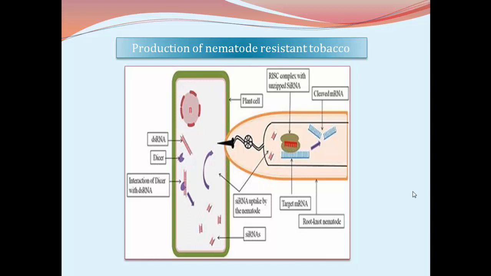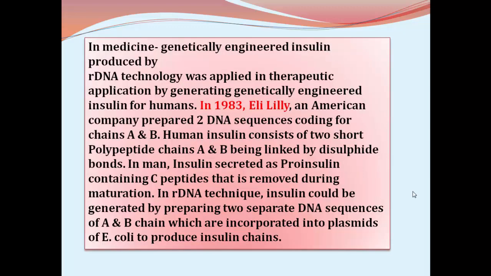The mRNA is not allowed to undergo translation even though its structure is normal, which is called mRNA silencing. This is about the application of biotechnology in agriculture.